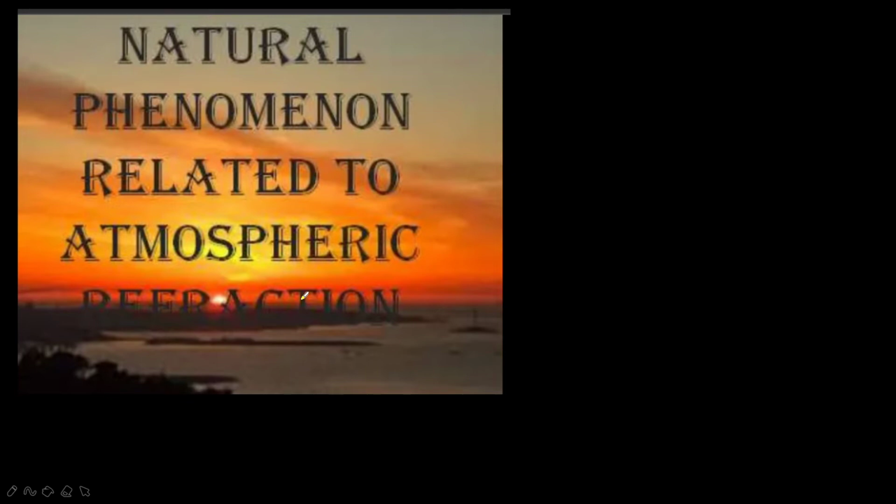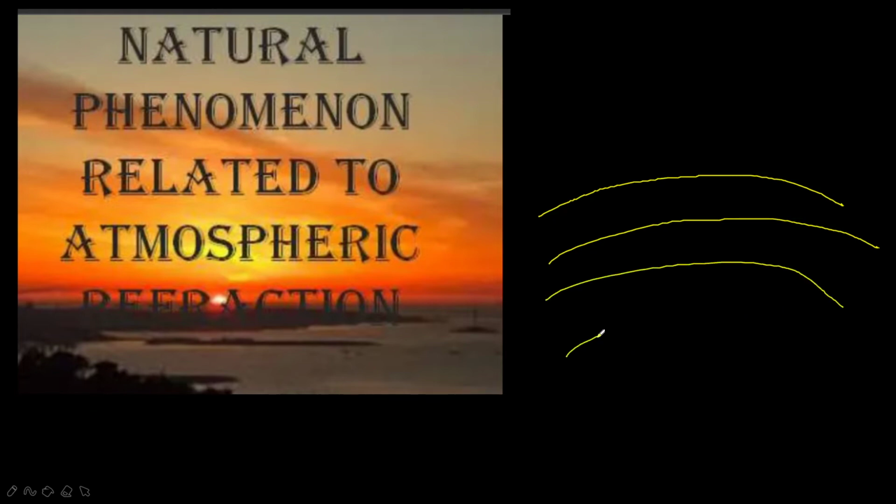So what is atmospheric refraction? The refraction which takes place in the atmosphere is called atmospheric refraction. When the light ray passes through the atmosphere, as we know, the Earth has different layers of atmosphere. So when light rays pass through these layers, which have different atmospheric densities, different densities, as it is made up of different layers of atmosphere.